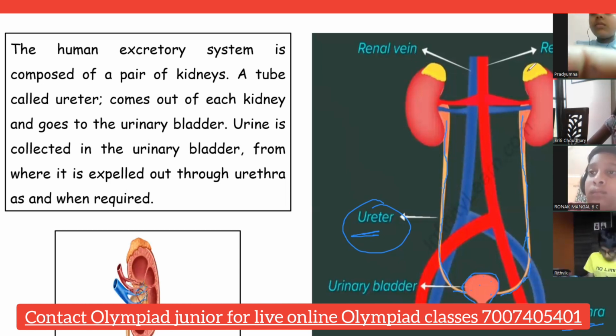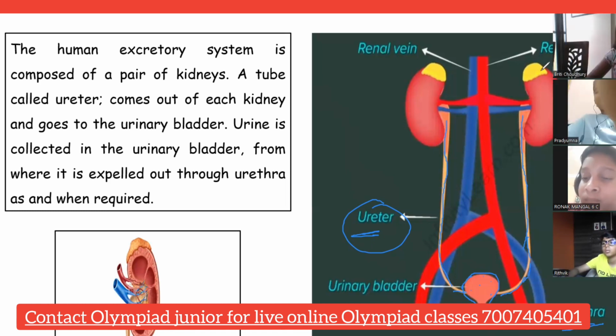Remaining, here you can see the renal vein and renal artery. Generally, these are normal veins and arteries only, where veins carry the impure blood and arteries carry the oxygenated blood. Even kidneys need oxygen, right? And when we are studying about the kidneys, we call them renal.